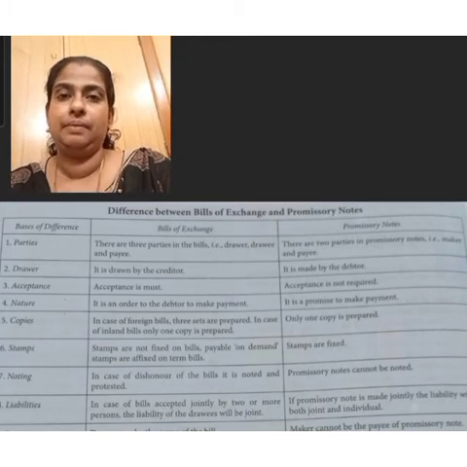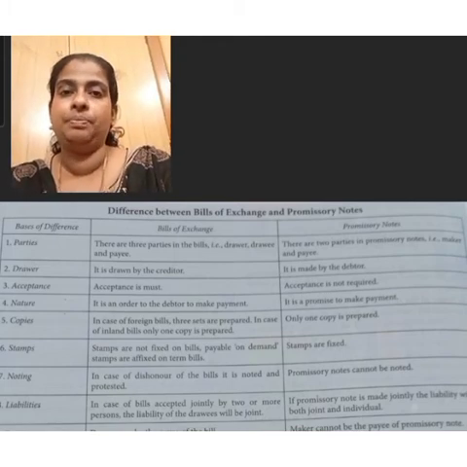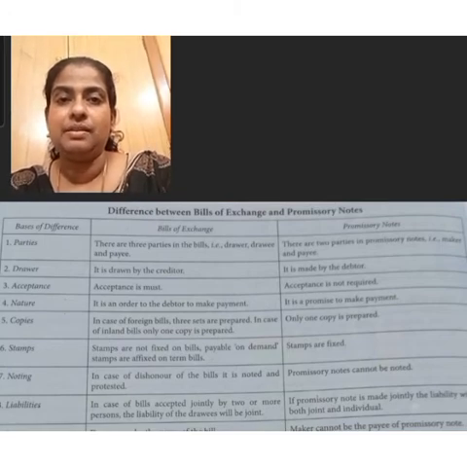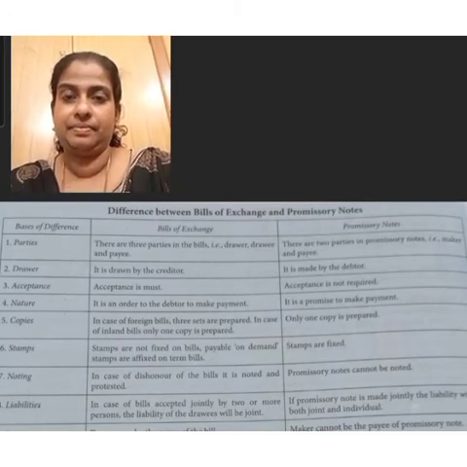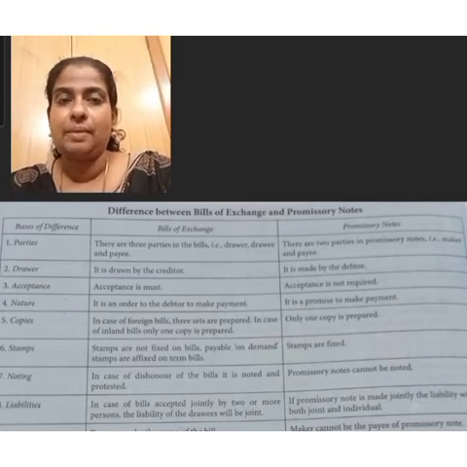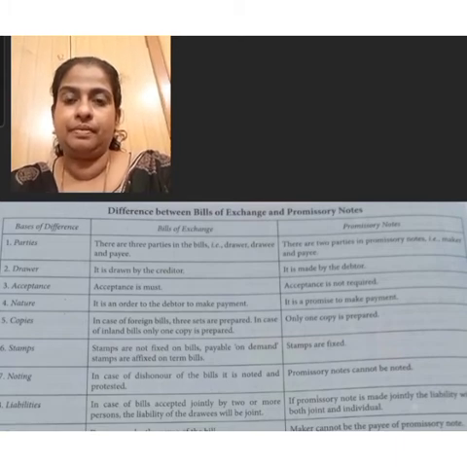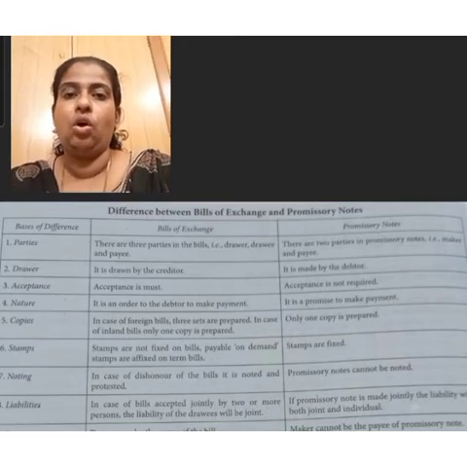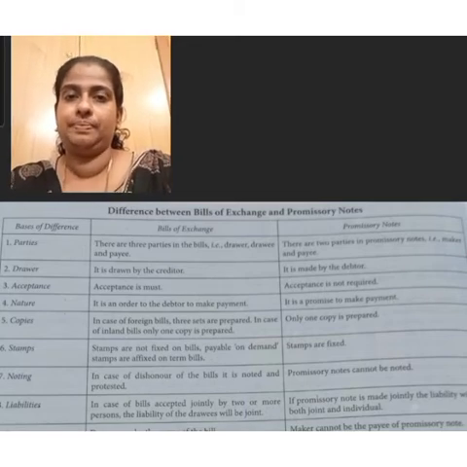Maker is the person, the debtor, who promises to make the payment. It must be signed by the maker. And the second person is payee. The person who receives the payment of the promissory note is the payee. In case of promissory note, the payee must be the person who has been named in it or who is its holder.